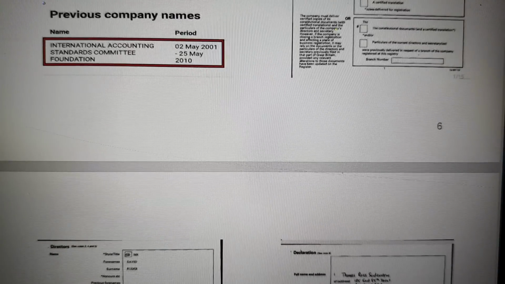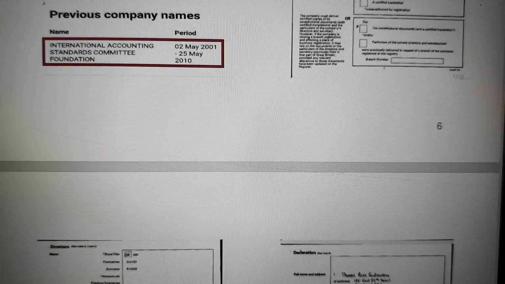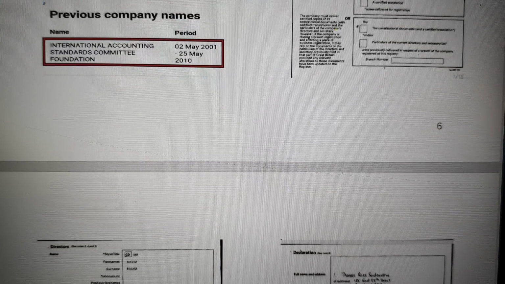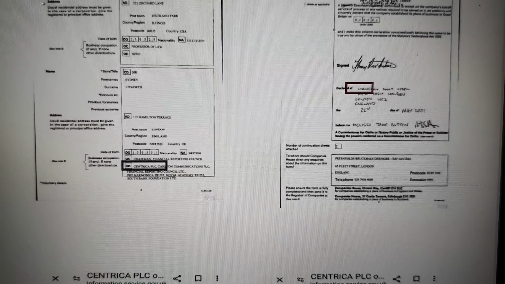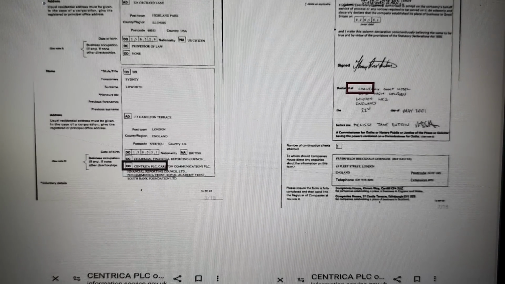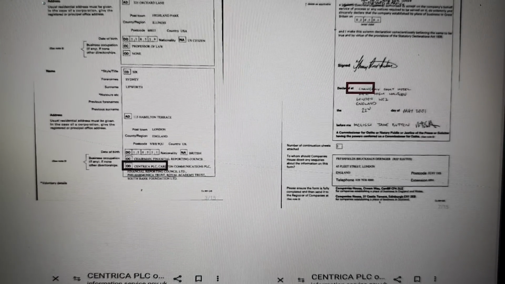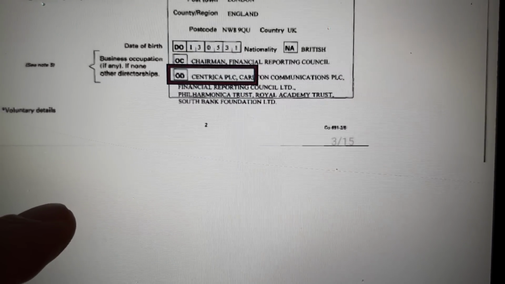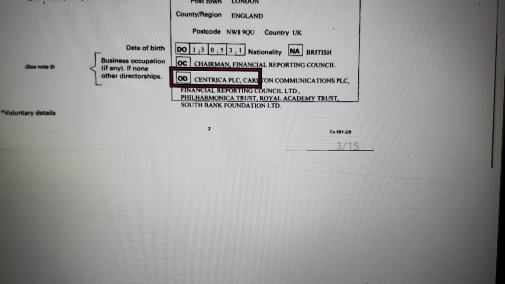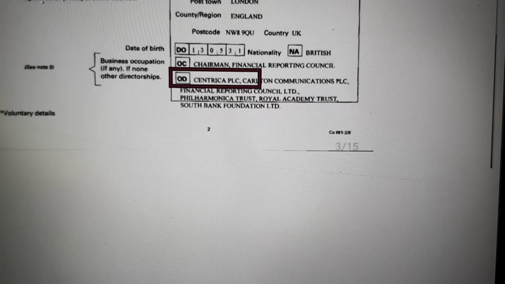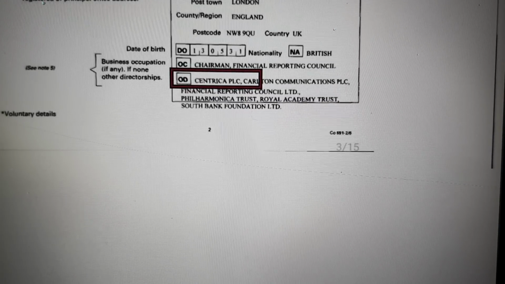So this is interesting because it's an International Accounting Standards Committee Foundation. So that suggests all accountants have an affiliation, or they potentially have an affiliation to all accountants. But importantly, this is the incorporation document for that company. And you can see, we'll just pick on one company here because it's the first one on there, and they've been mentioned before in the other documents, Centrica PLC.